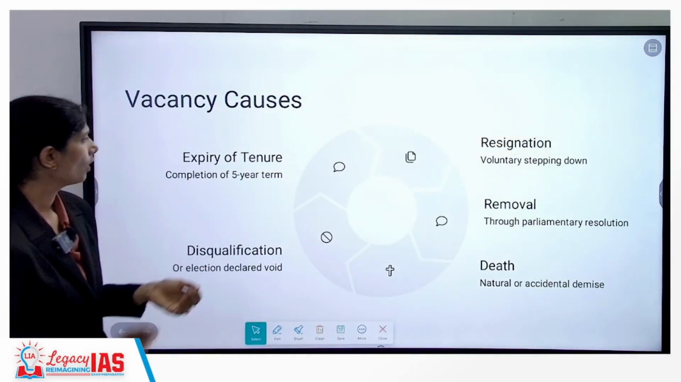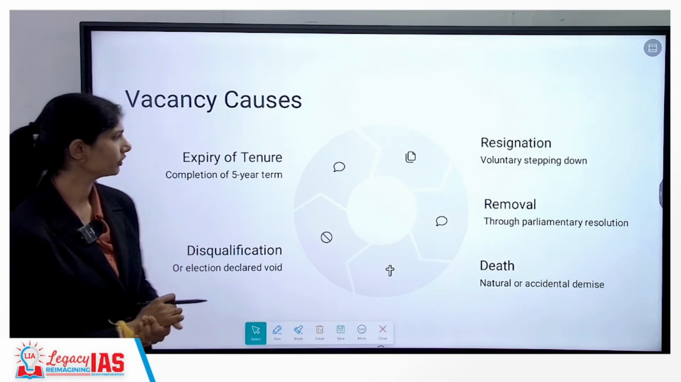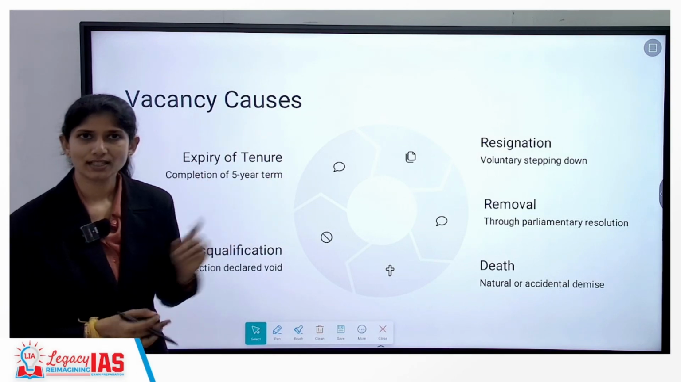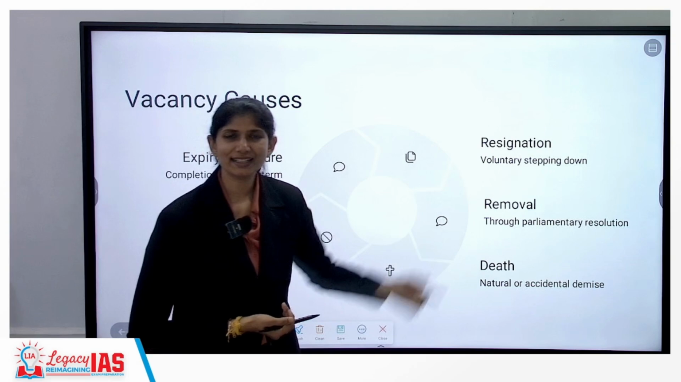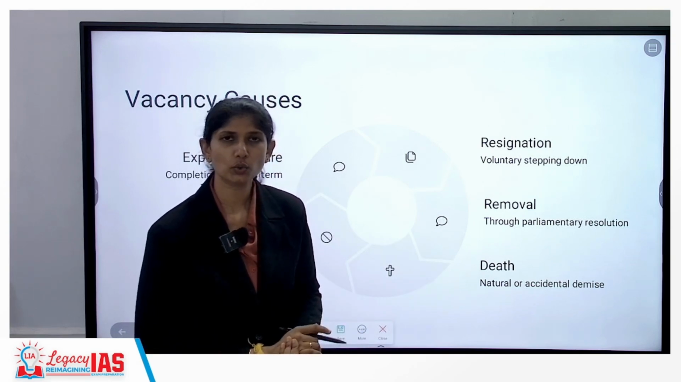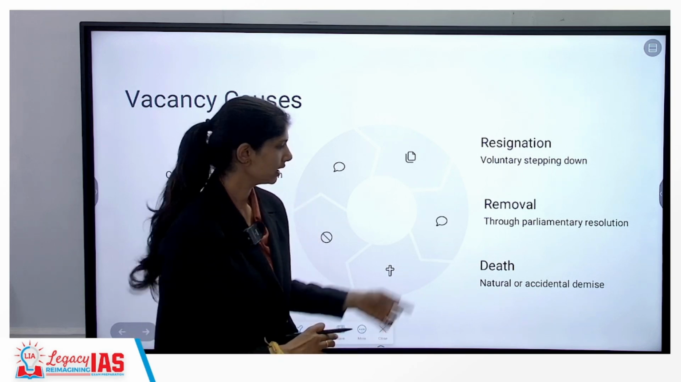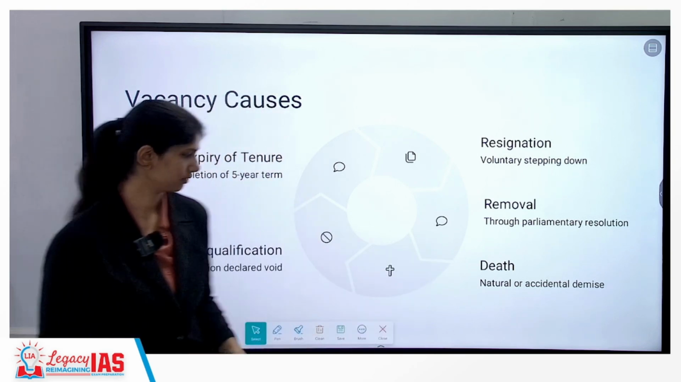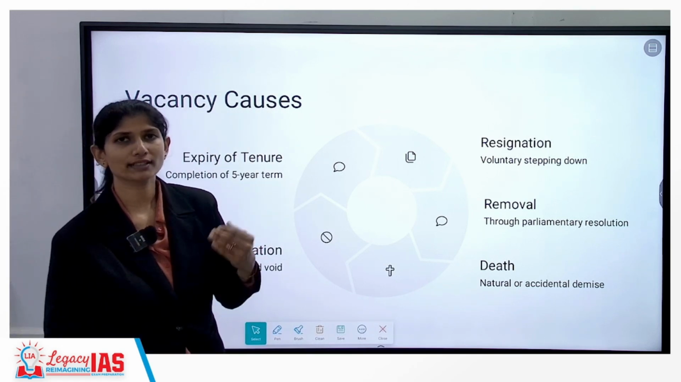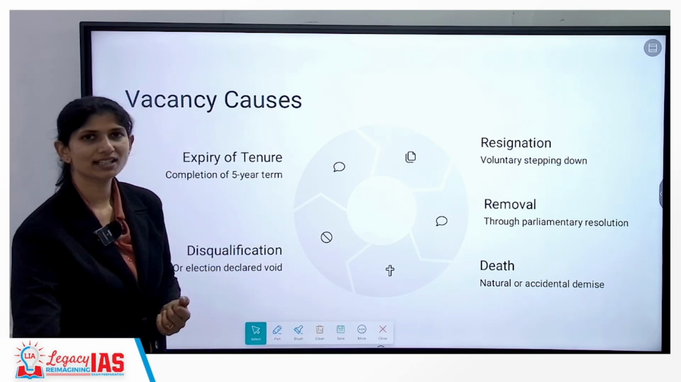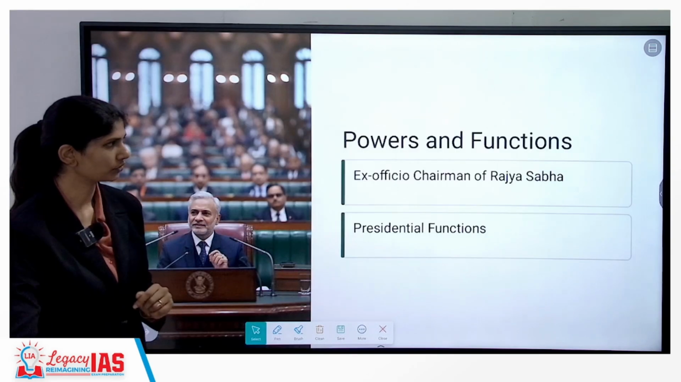Now, what can be the possible causes of vacancy for the vice president's office? First is expiry or completion of the 5-year term, or voluntarily giving the resignation to the president of India. Next is removal, then death. Other causes are disqualification, or the election being declared void or null for the vice president post.